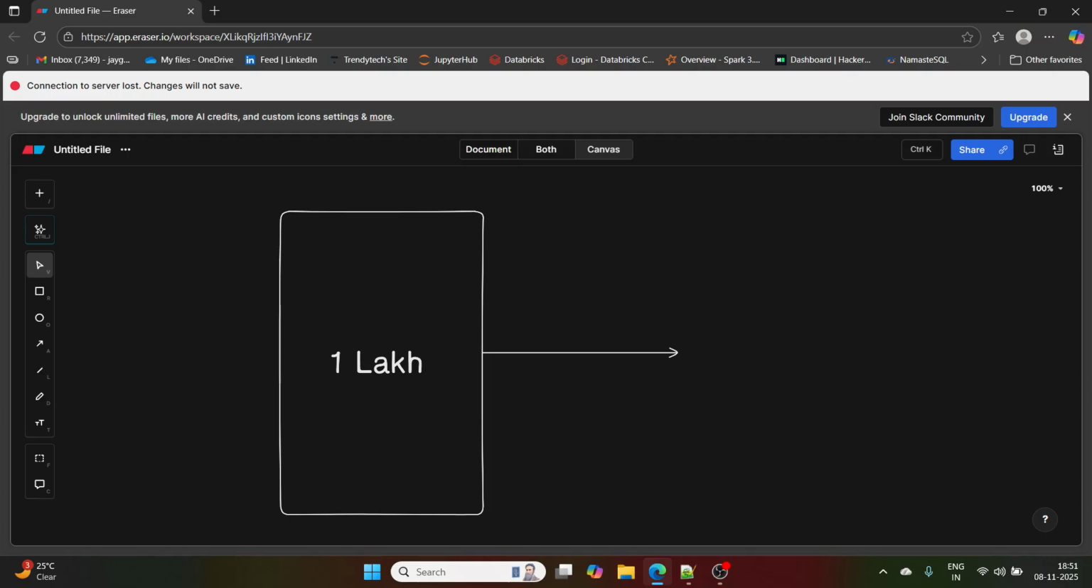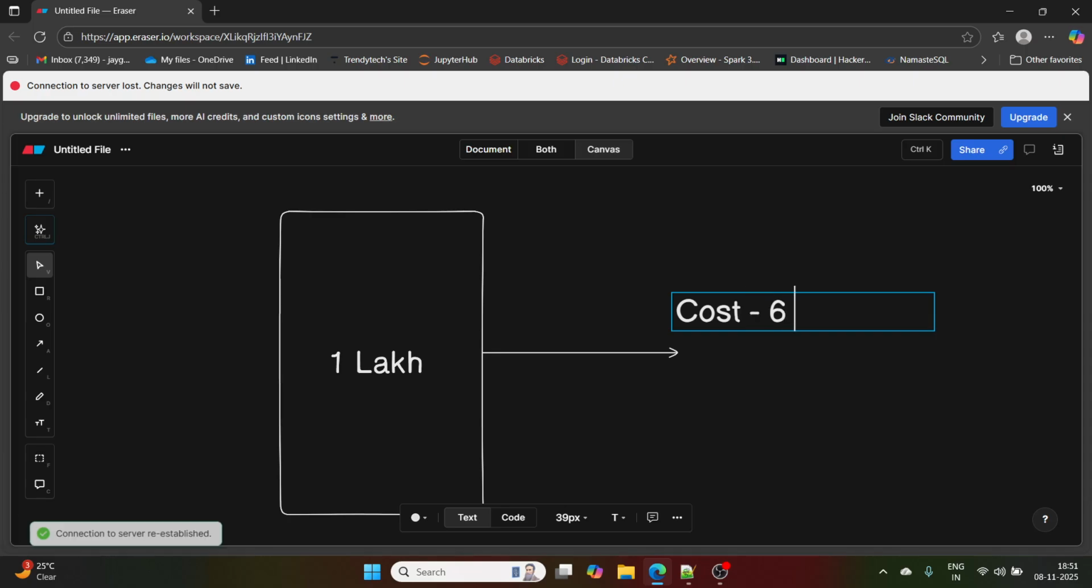I want to tell you what are the advantages and disadvantages of this way. The company is hiring only one person, having 1 lakh salary, and they are estimating this to complete in 6 months. So how much will it cost this organization? Let's say 6 lakhs. As of now, it feels like the cost of the project will be 6 lakhs.